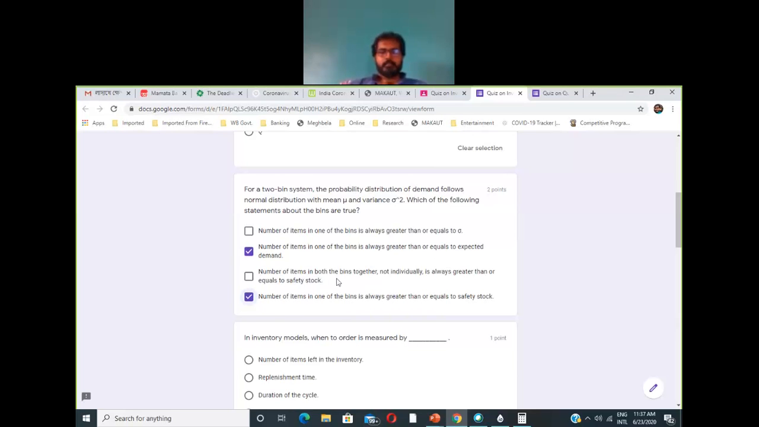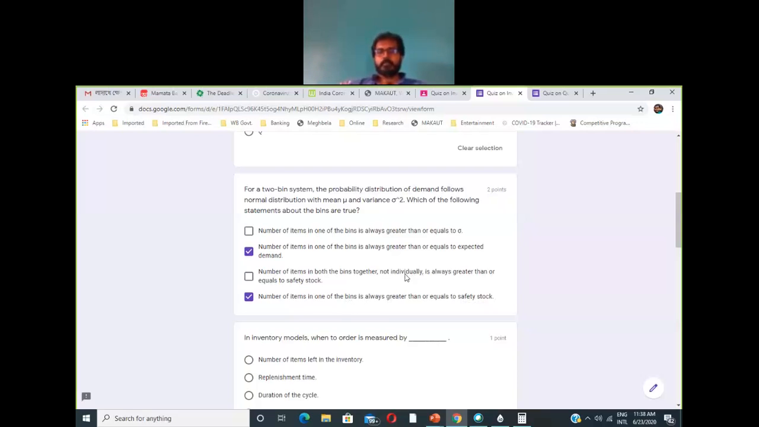Now if you look at this option, the number of items in both the bins together, not individually, is always greater than or equal to the safety stock. If we remove the 'not individually' part, the statement will be correct: the number of items in both the bins together is always greater than or equal to the safety stock. But as soon as we introduce the term 'not individually', that is not correct, because we already found that one of the bins will always be greater than the safety stock, right?